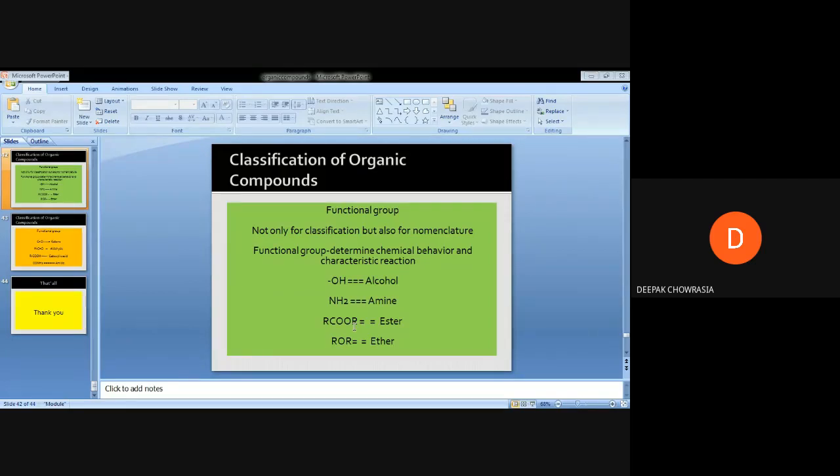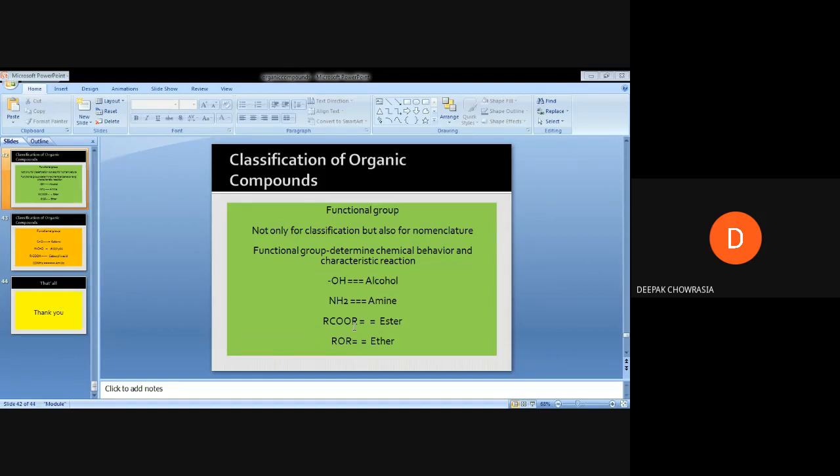As we know, the functional group is not used solely for the purpose of classification, but it is also very important for naming, or nomenclating, any organic molecule.